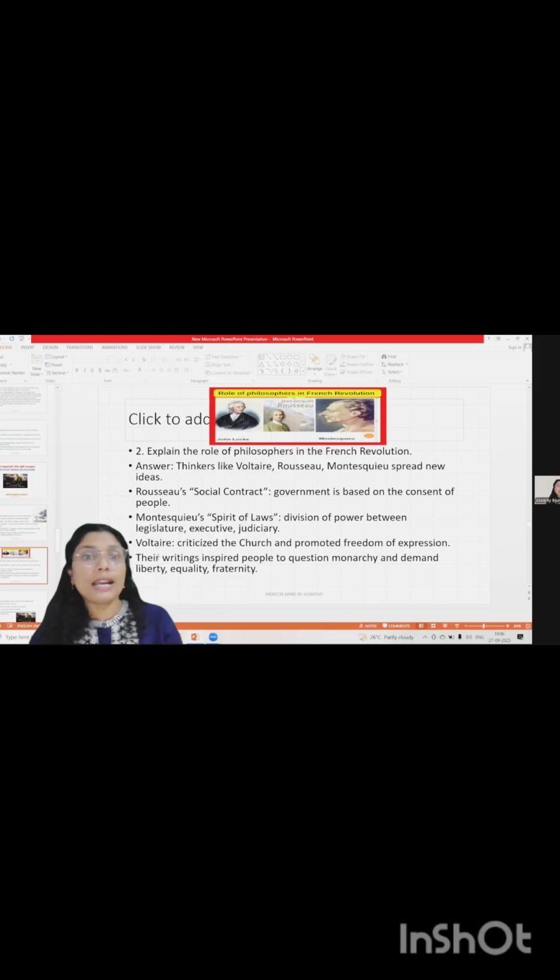The writings of these philosophers inspired people to question monarchy. Monarchy is rule by a king. So these philosophers actually inspired people to question monarchy and demand liberty, equality, and fraternity. The main theme of French Revolution is actually liberty, equality, and fraternity.